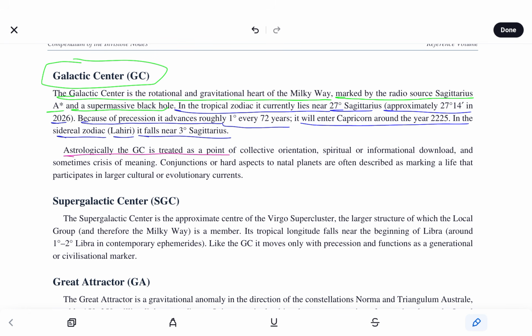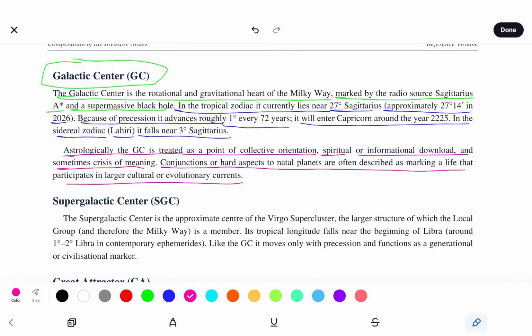Astrologically, the GC is treated as a point of collective orientation, spiritual or informational download, and sometimes crises of meaning. Conjunctions or hard aspects to natal planets are often described as marking a life that participates in larger cultural or evolutionary currents.